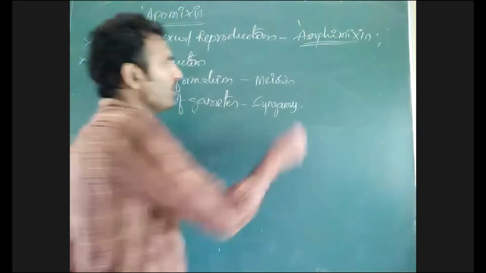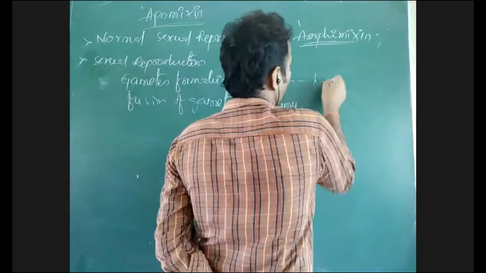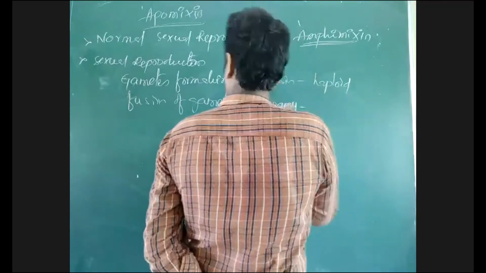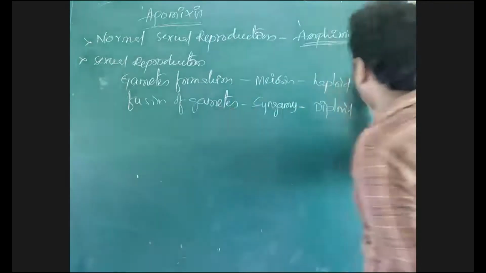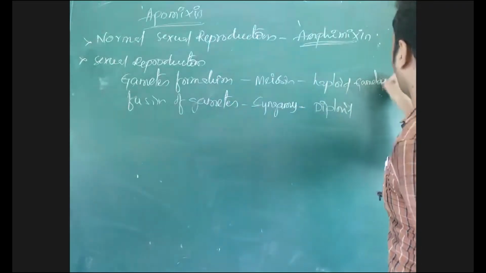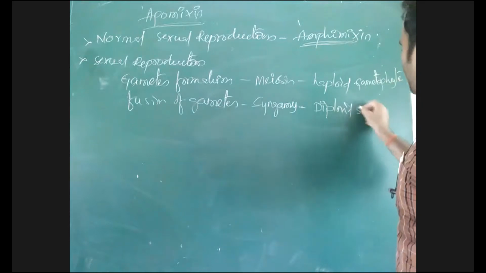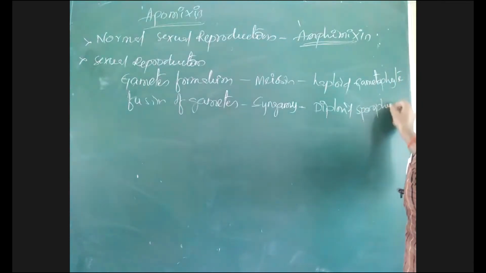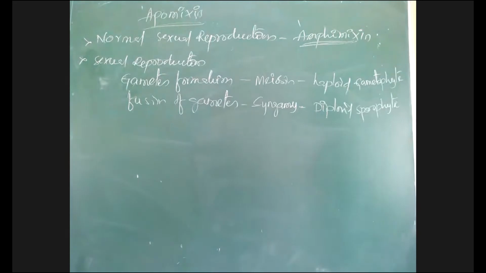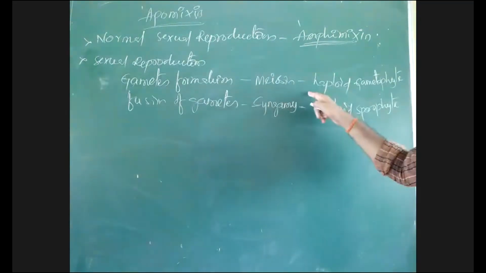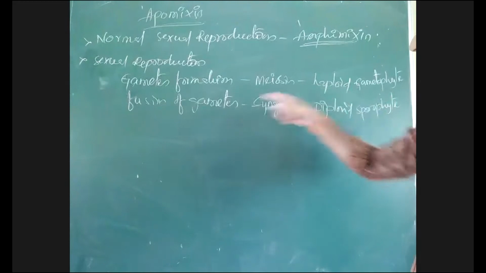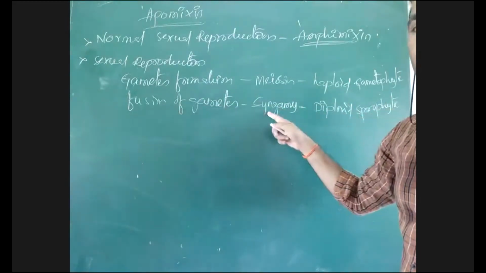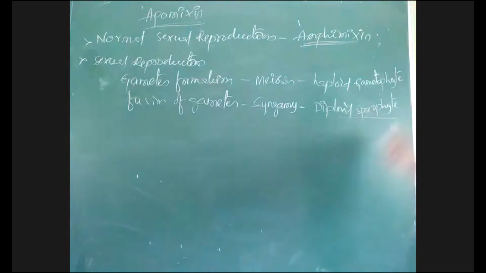By meiosis, gametes are formed which are haploid, and by syngamy there is formation of the diploid form. So a haploid gametophyte is formed upon meiosis, and a diploid sporophyte is formed upon syngamy. The haploid gametes fuse together in syngamy, and with that fusion there is formation of a diploid sporophyte.